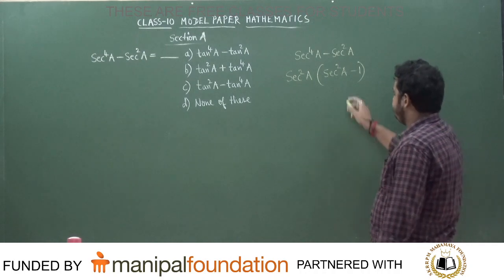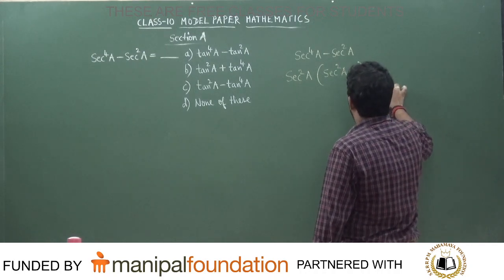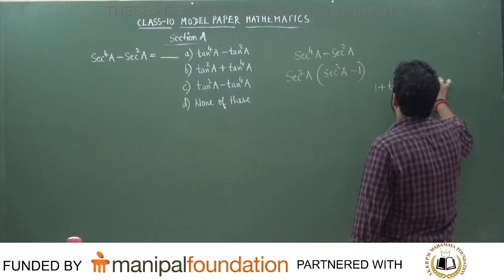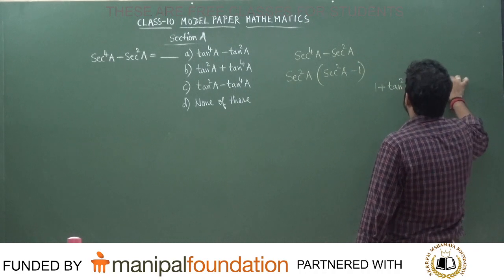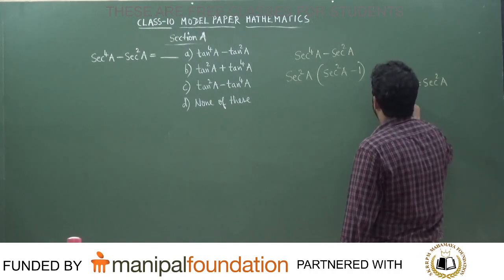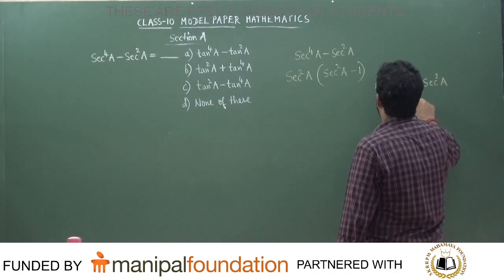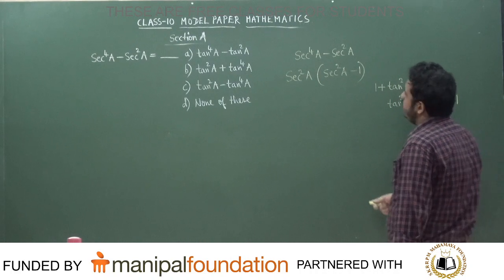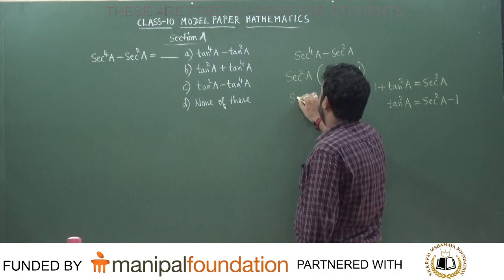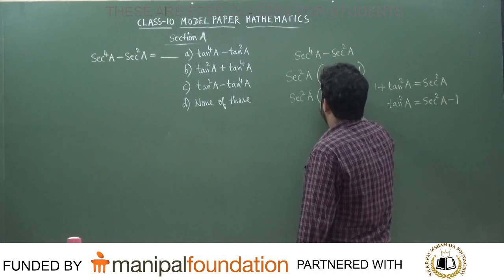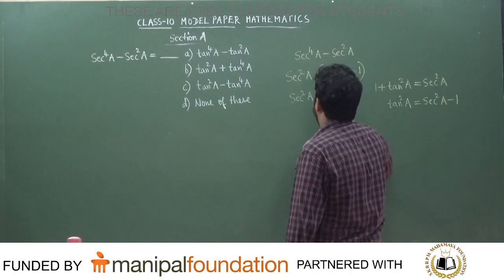Can you understand? Now we know 1 plus tan squared a is equal to secant squared a. Is it right? So what is the value of secant squared a minus 1? Secant squared a minus 1 will be equal to tan squared a. So the answer that we get is secant squared a into tan squared a.